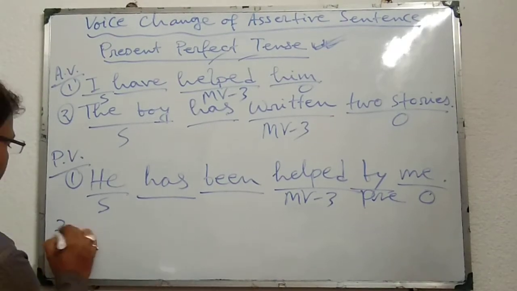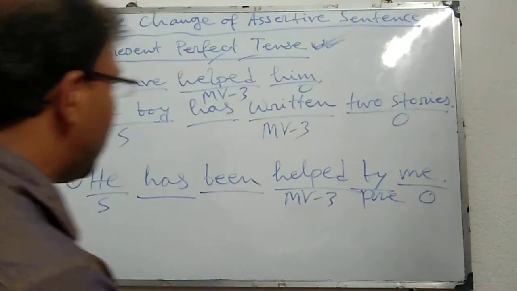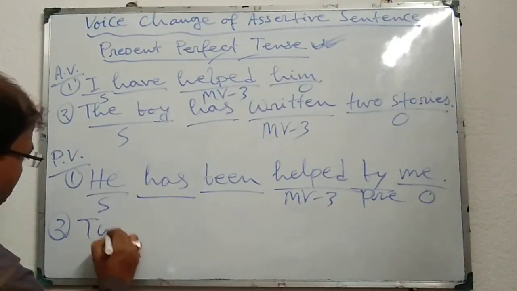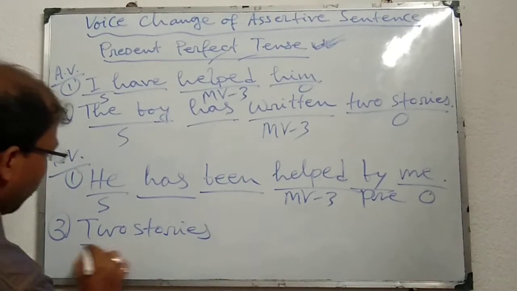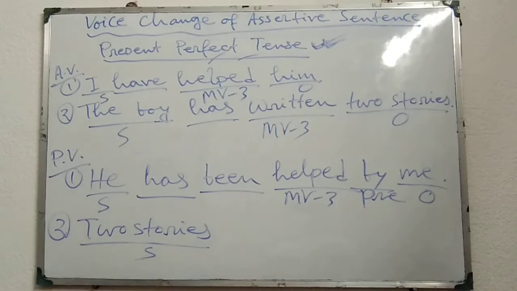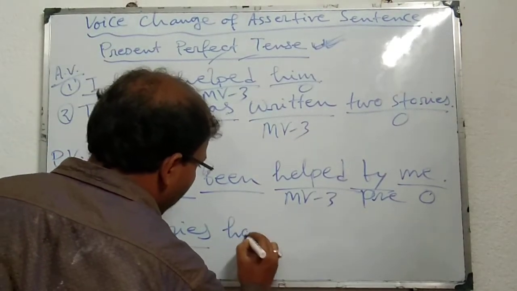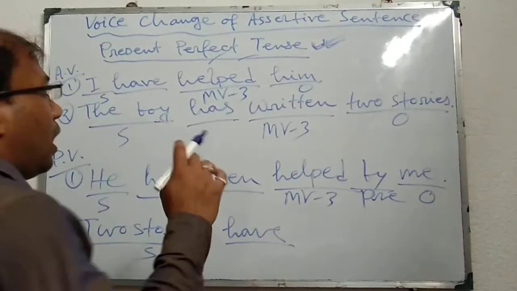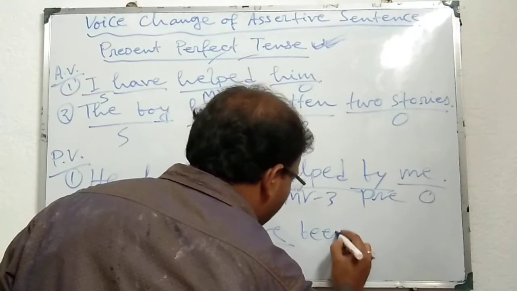Similarly, the second sentence can also be changed into passive voice. The boy has written two stories. Two stories, this object will be the subject. Thereafter present perfect, that's why have or has. Two stories have. Thereafter perfect tense means been in passive voice.